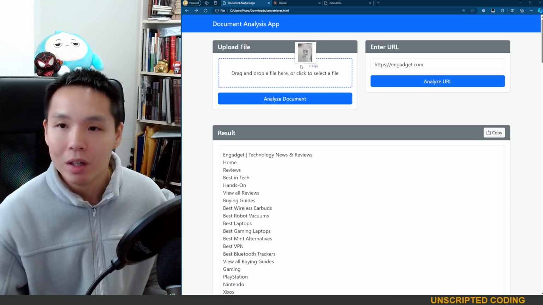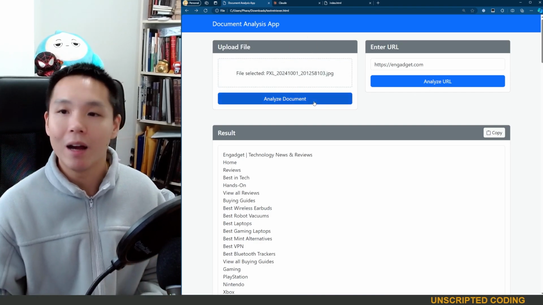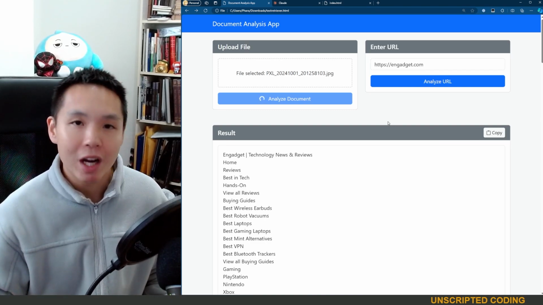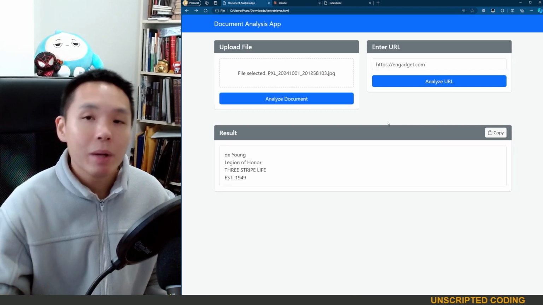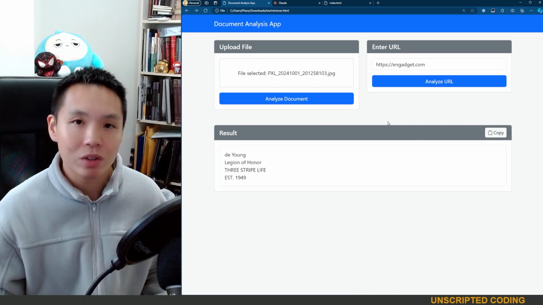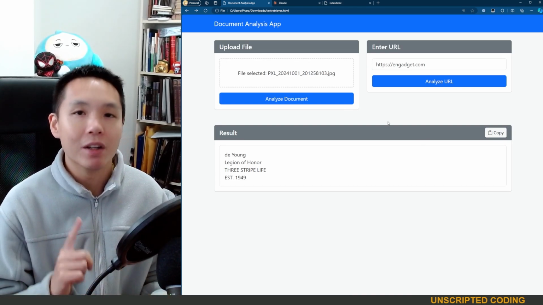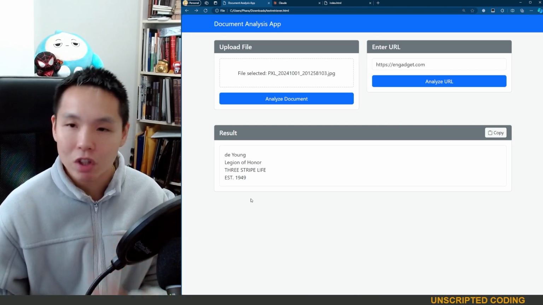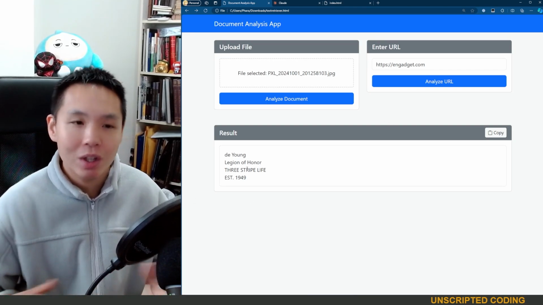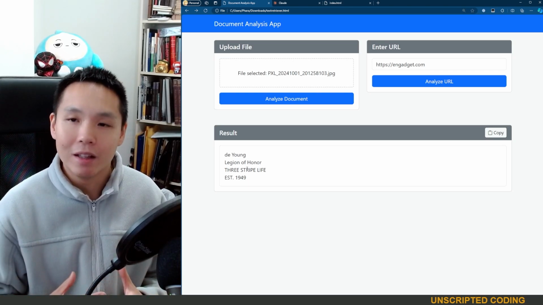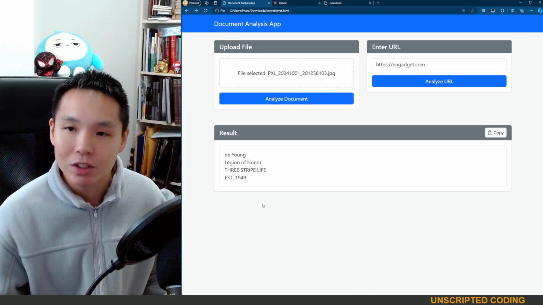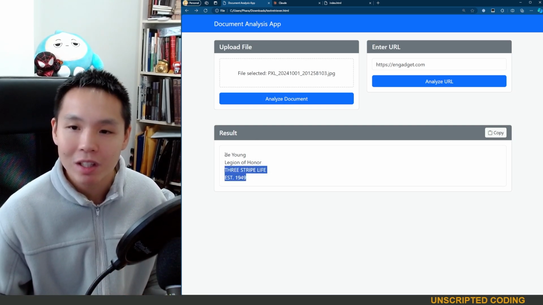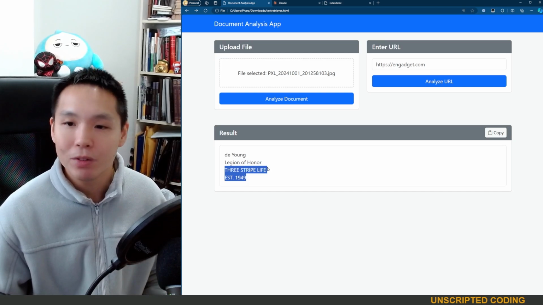And so here I have an image of my t-shirt. I'll analyze a document, and it's going to extract the text out of it. Now I picked a JPEG, but more naturally this should be document files, PDFs, scans, things like this. But I just took a picture of my t-shirt just to show you the breadth and the capabilities of Azure Intelligence. And so I was wearing an Adidas t-shirt, so that's where the three-stripe life comes from.